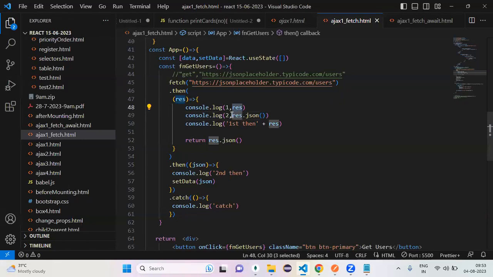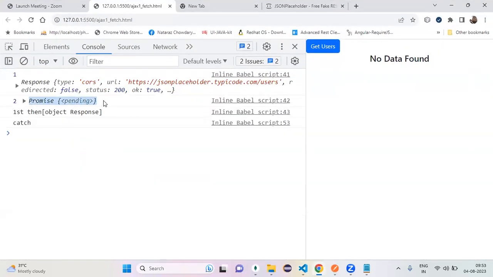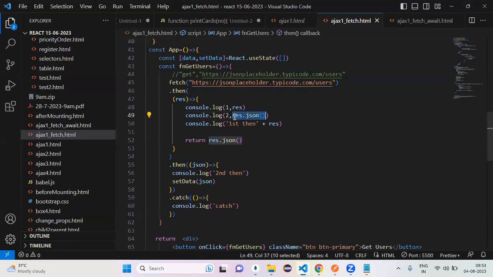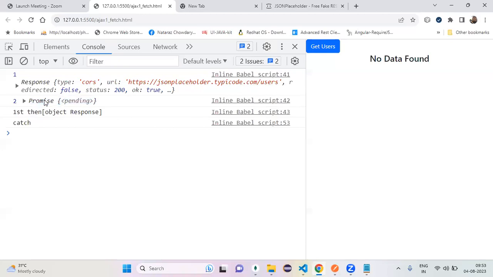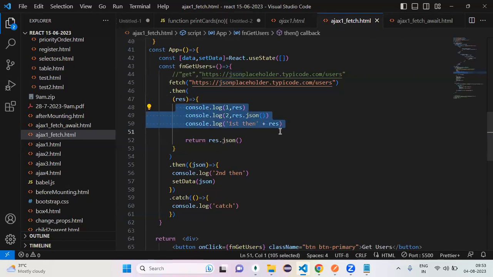Response.json is a predefined method. That guy also does not give me the data directly. He gives me the data with a promise only, or not? Is he giving direct data? No, right? If he gave direct data, here itself I could do set data of response.json. But does this predefined JSON method give me direct data? No, right? Through a promise only. See this? So you have to take the promise, because finally here I don't have my required data.